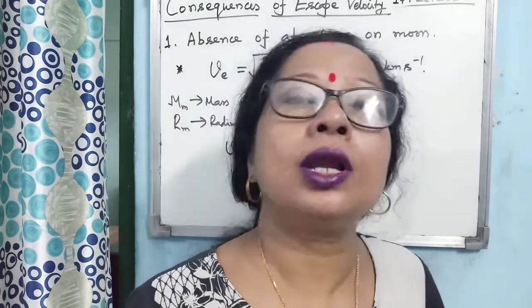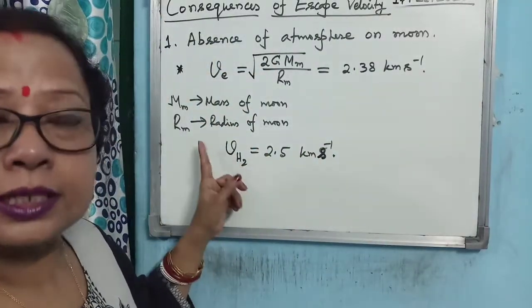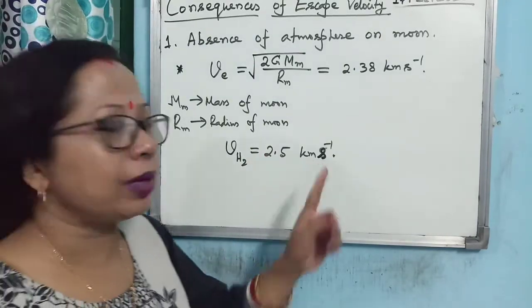Now you know that in the atmosphere we have different kinds of gases, that is hydrogen, helium, nitrogen, all gases. So if you consider hydrogen gas, then the root mean square velocity of hydrogen molecules is 2.5 kilometer per second.